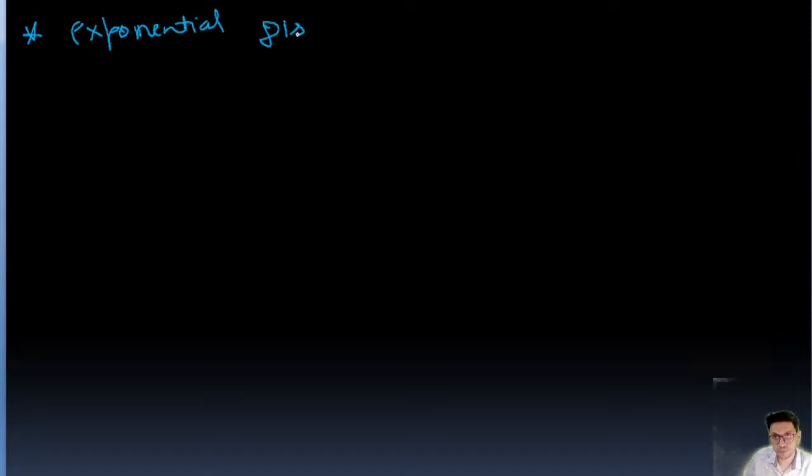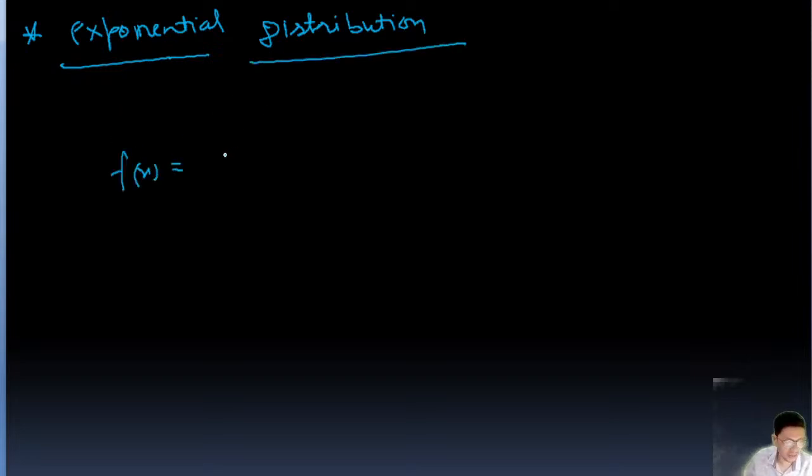Exponential distribution. The exponential distribution function f(x) is defined as f(x) equal to lambda e to the power minus lambda x, with the condition that x is greater than 0, and this f(x) value is 0 if x is less than 0.